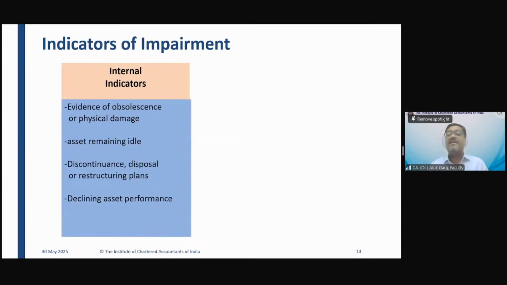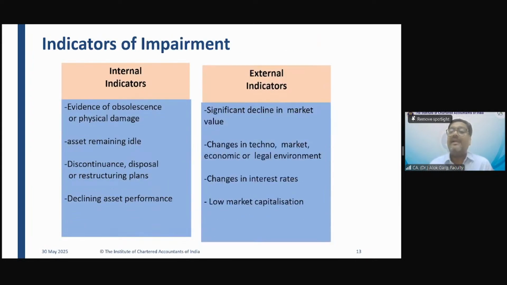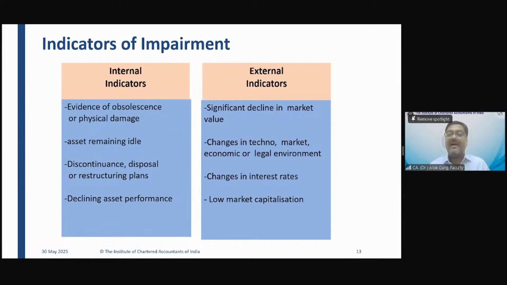So friends, when we were talking about indicators, there are two kinds of indicator. Like in a car, there is a left indicator and a right indicator. Here it is internal indicator and external indicator. Internal indicator is an indicator which arises within the organization, within the company. External indicator is impacted by the external environment. Example of internal indicator: your asset is giving you evidence of obsolescence or physical damage. Your asset is physically damaged.